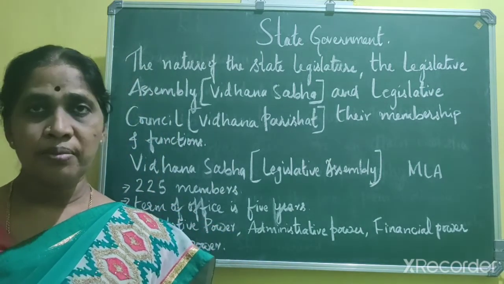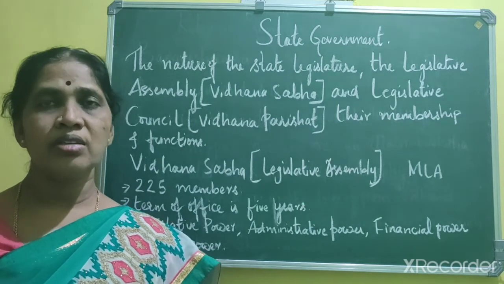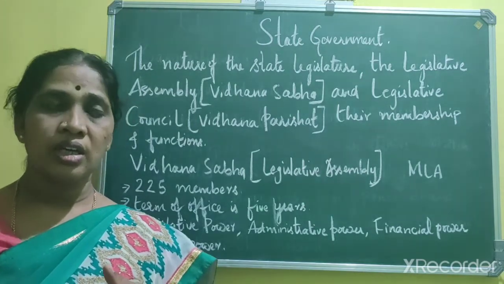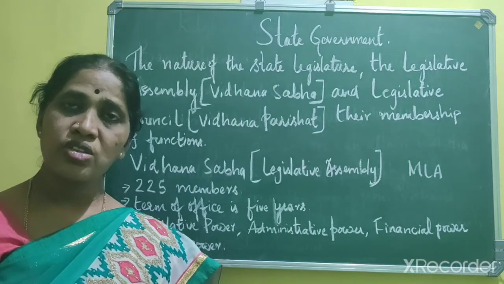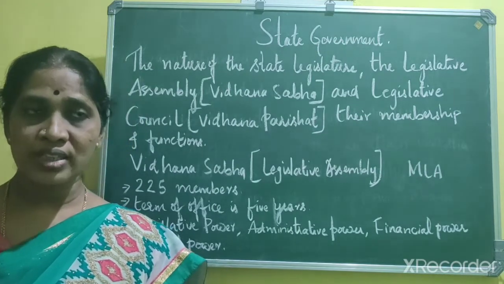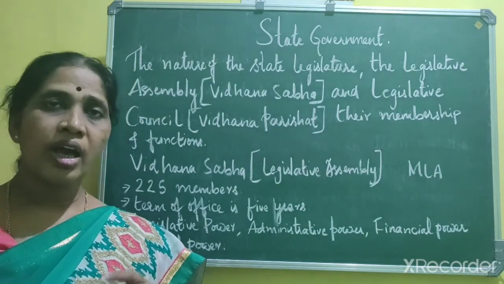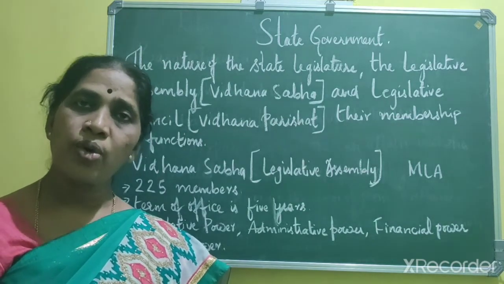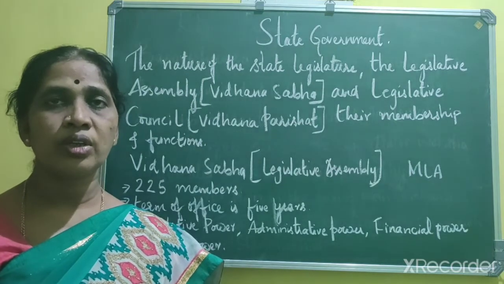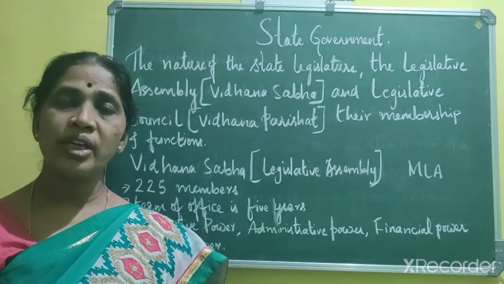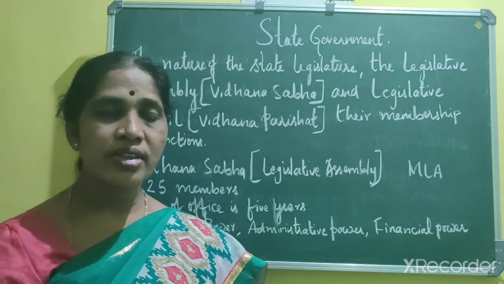Okay, and the bill, whatever has been passed in the house, has to be discussed in both the houses, that is both in the legislative assembly and the legislative council. Okay, after the approval of both the houses, it will be sent to the governor for his approval. Then after his approval, it becomes a law. So that is the legislative power.